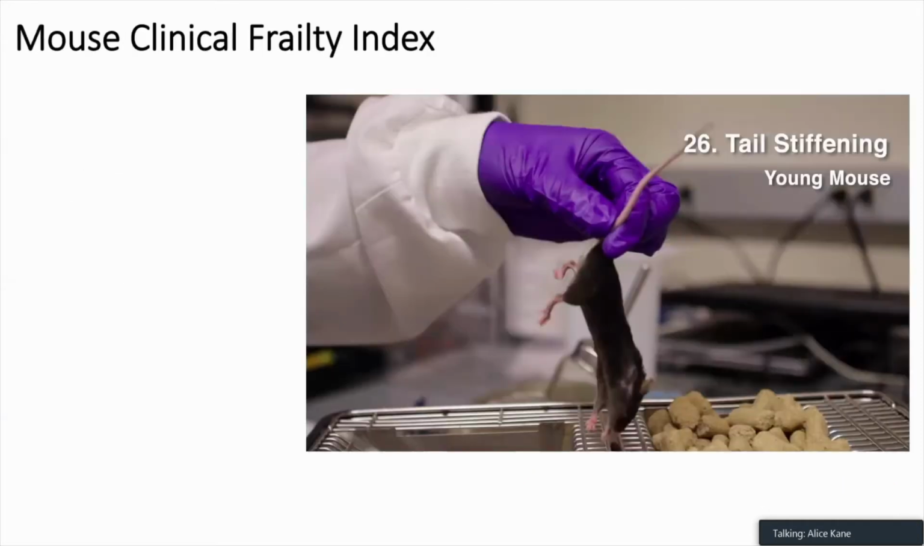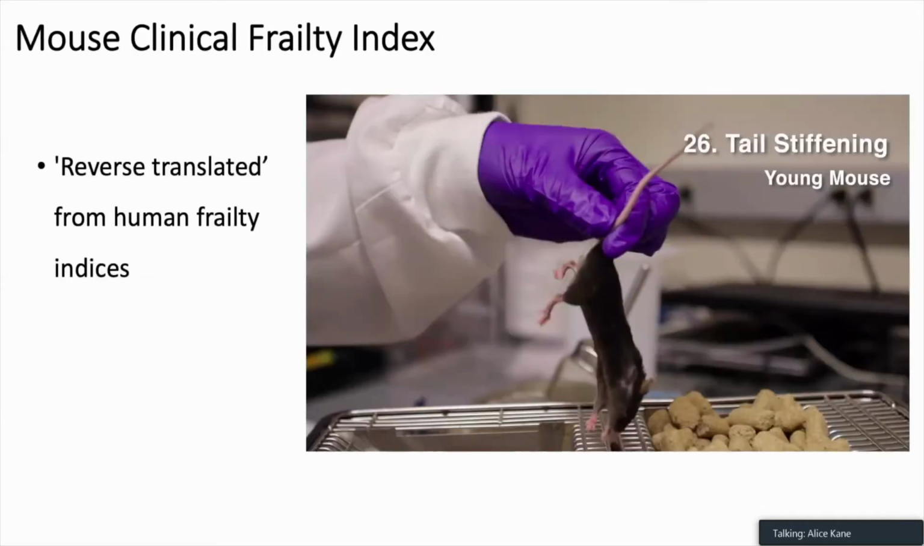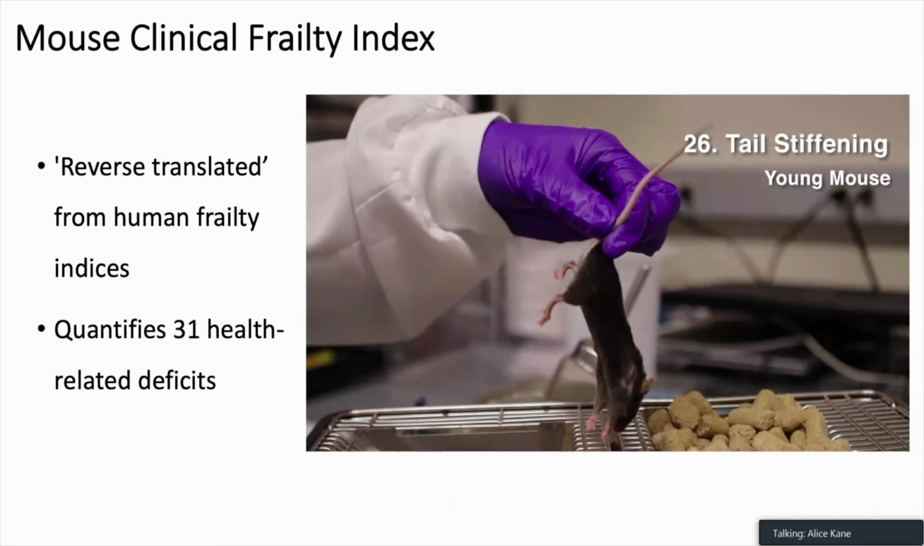So the mouse clinical frailty index was reverse translated from human frailty indices by Susan Howlett and her group at Dalhousie University. It assesses 31 health-related deficits in a mouse. So this is just an example of one of these deficits.